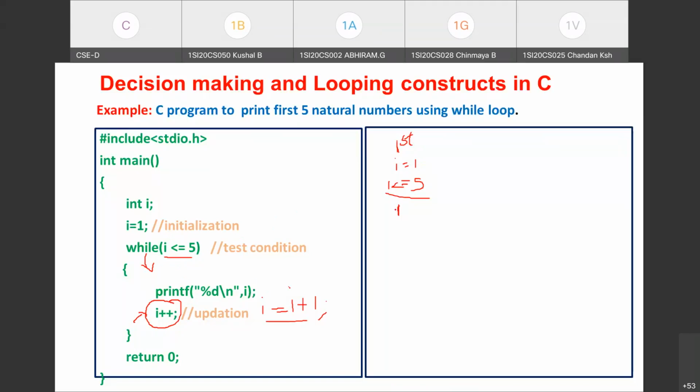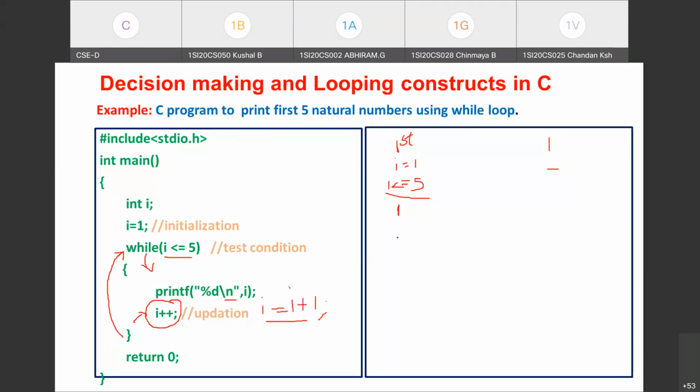What is the I value in the first iteration? It is 1. 1 gets printed onto the screen. After printing I, since \n is given, the cursor is brought to the new line. Then where will the control be transferred to? After these two statements within the body of the loop are executed, control will be brought to the beginning of the while loop to test the condition. So this is what happens after the body of the loop is executed one time.